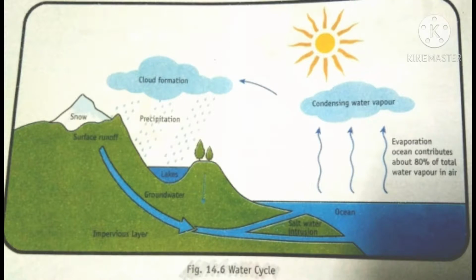Let's see an important topic, the water cycle. Water cycle is a continuous cyclic movement of water from earth to air and back again to earth. The cycle repeats again and again in a never ending cycle.